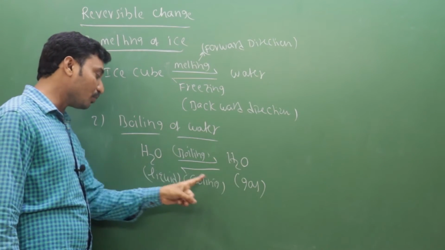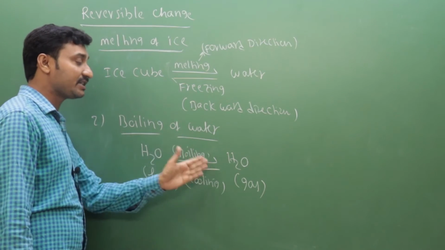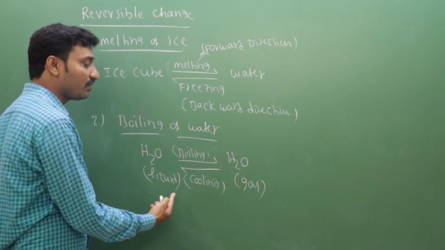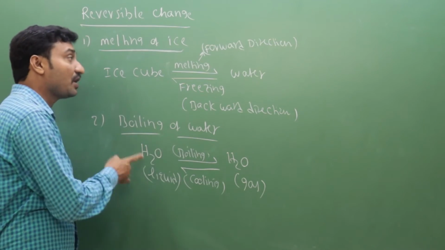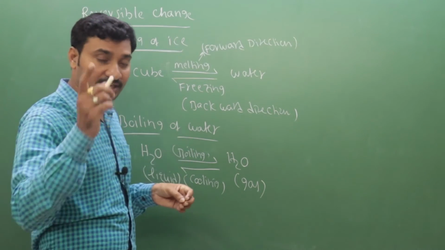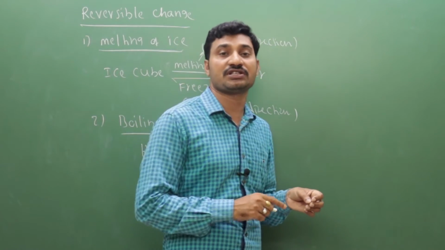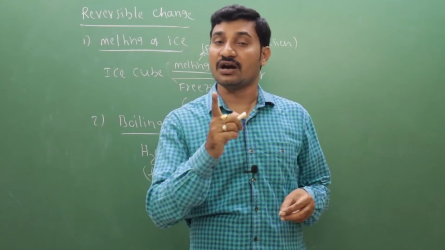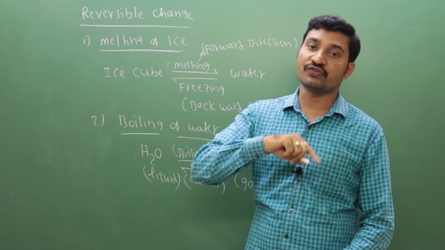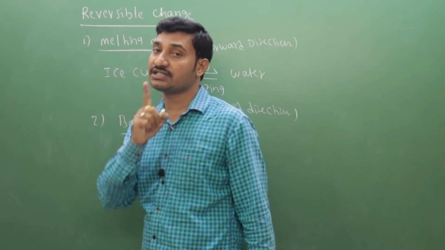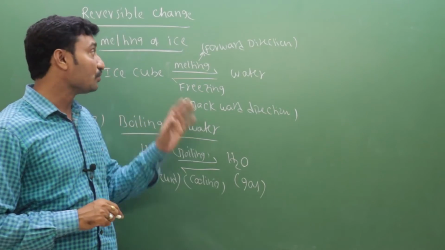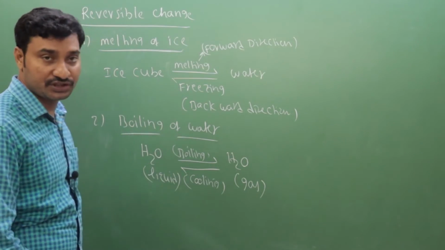Again H2O gas on cooling gives H2O liquid. So this process takes place in both forward and backward directions. That's why this is an example of reversible change. Finally, a reversible change or reversible process means the change or reaction in which both forward and backward directions are possible. So that change is known as reversible change.